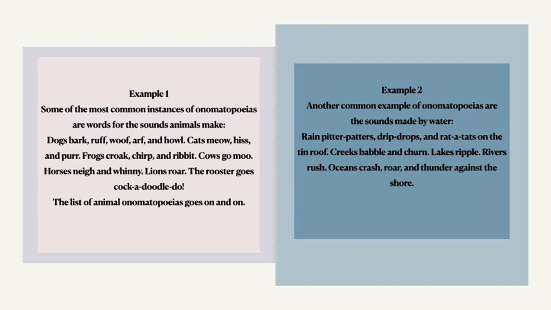The hissing of the bees, the sound of bees, there is the hissing in this word, so it is also an onomatopoeia. Another example of onomatopoeias are the sounds made by water: rain pitter-patters, drips, drops, and rat-a-tats on the tin roof. Creeks babble and churn, lakes ripple, rivers rush, oceans crash, roar and thunder against the shore.